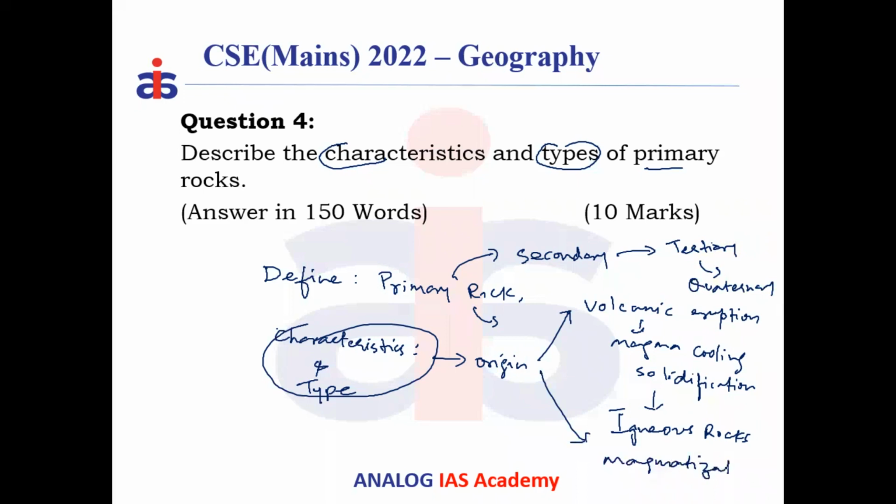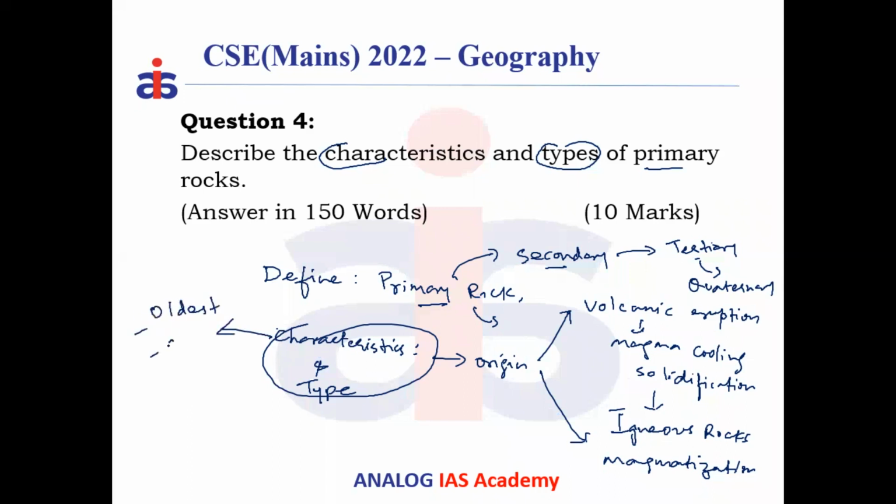Now, what kind of characteristics do such primary rocks have? You do not write much on the sedimentary rocks and the metamorphic, because these are either secondary, tertiary, or quaternary. Primary rocks are only igneous types of rocks. If you look at the characteristics, they are the oldest rocks.